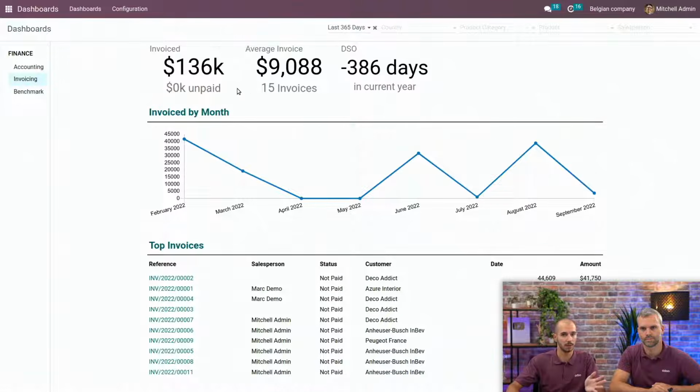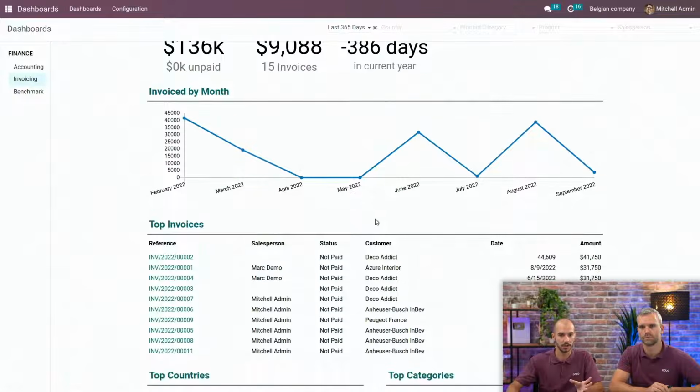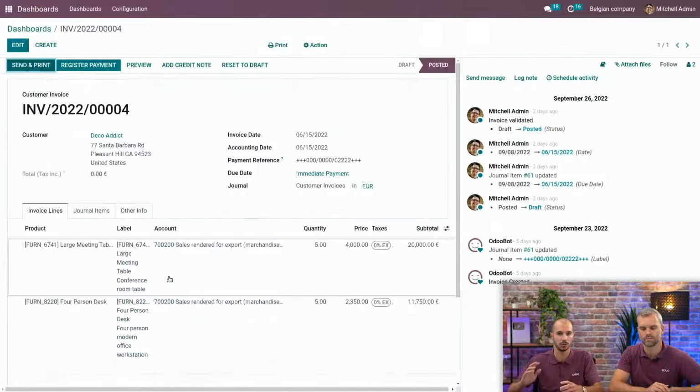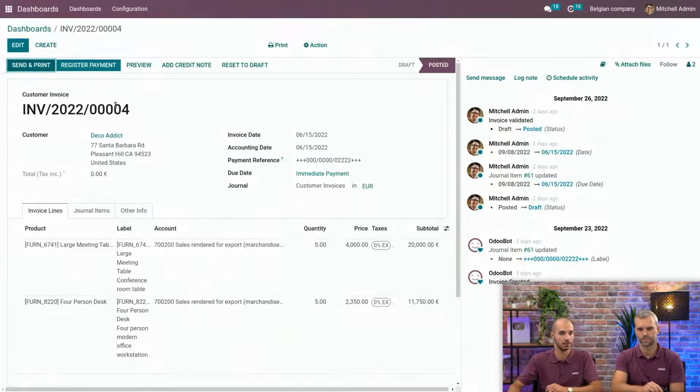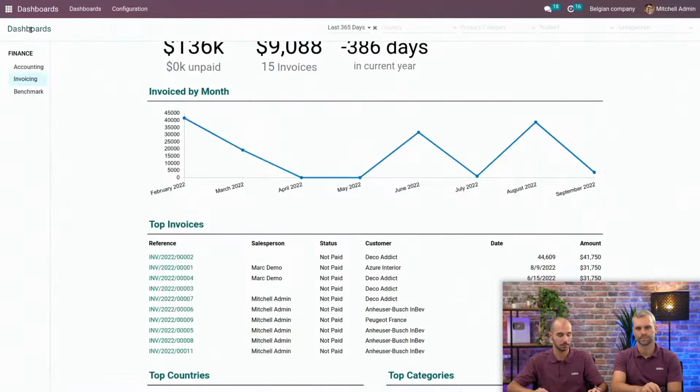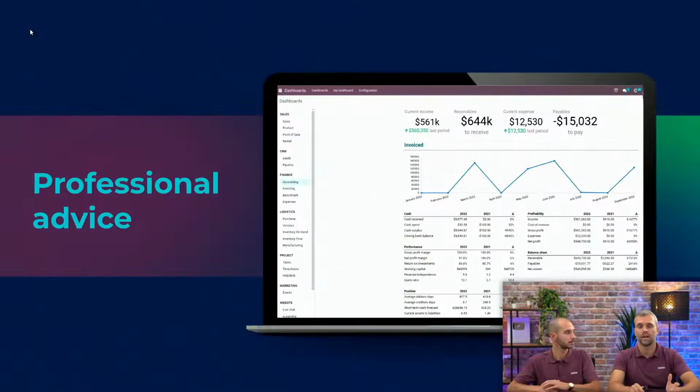If we go to the invoicing tab, for example, you will see that there is a lot of information. So all this information is out of the box, but of course you can adjust it and modify and add additional information if needed. As everything is integrated, you can also in one click, for example, on the invoices, have a look for this invoice. You just click on it, and then you are in the accounting application, and you can have a view on this specific invoice.